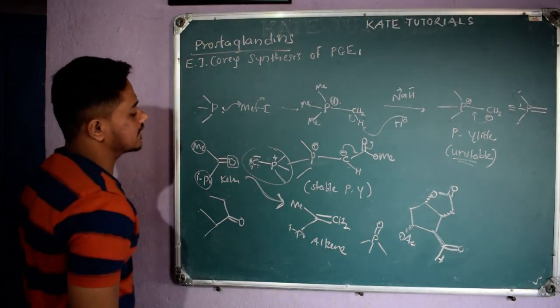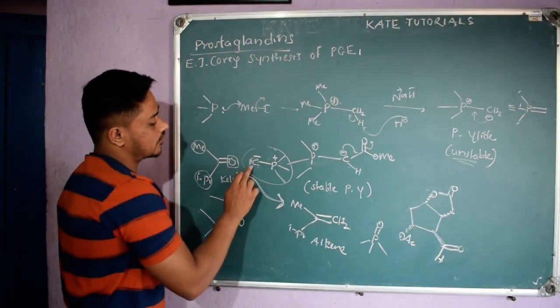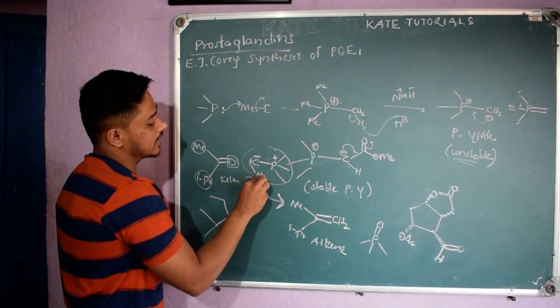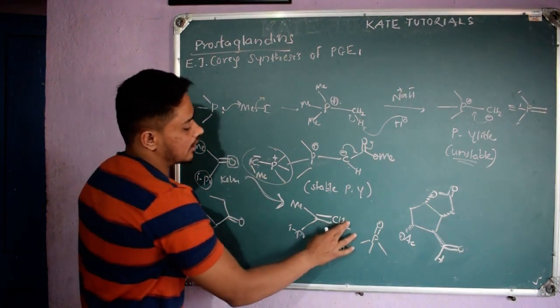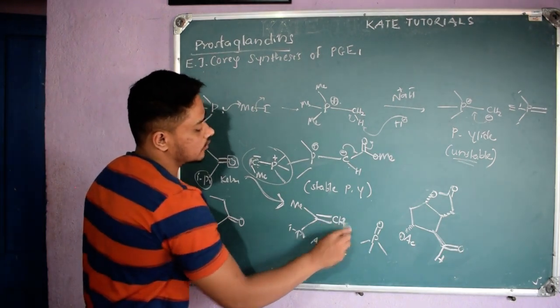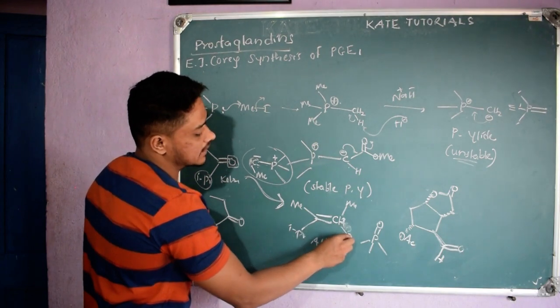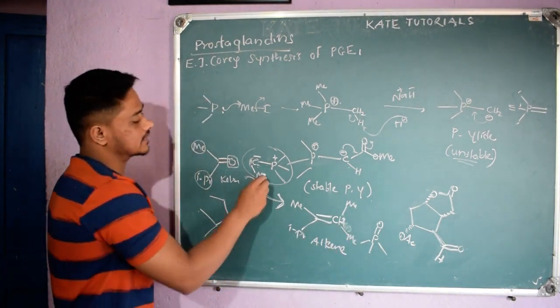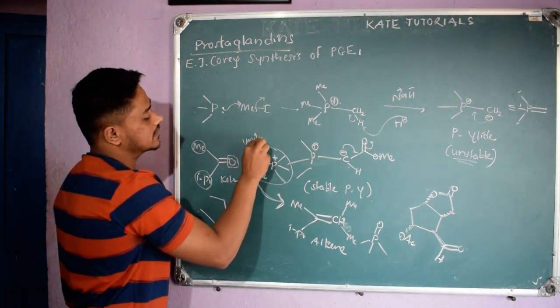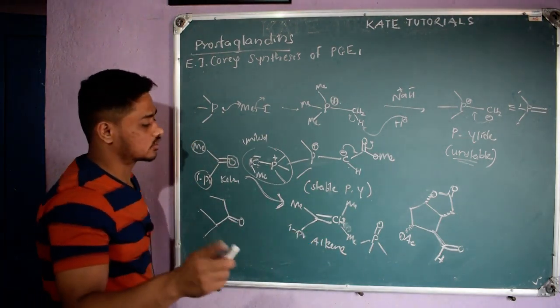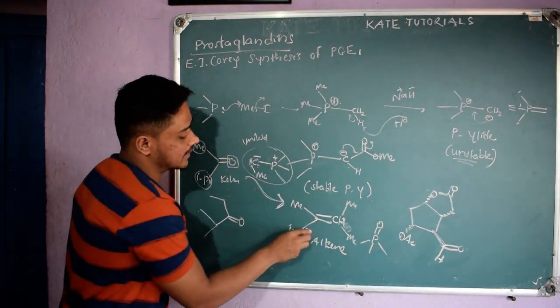So here you can see, instead of 1H, if I have one bulky group like methyl, let me take methyl, so one hydrogen is there and one methyl, whether the methyl comes here or here, right? So this is unstable. Whenever we have an unstable ylide, I will get this alkene, but we will get the Z alkene, you should remember. Z means where the bulky side is, right?